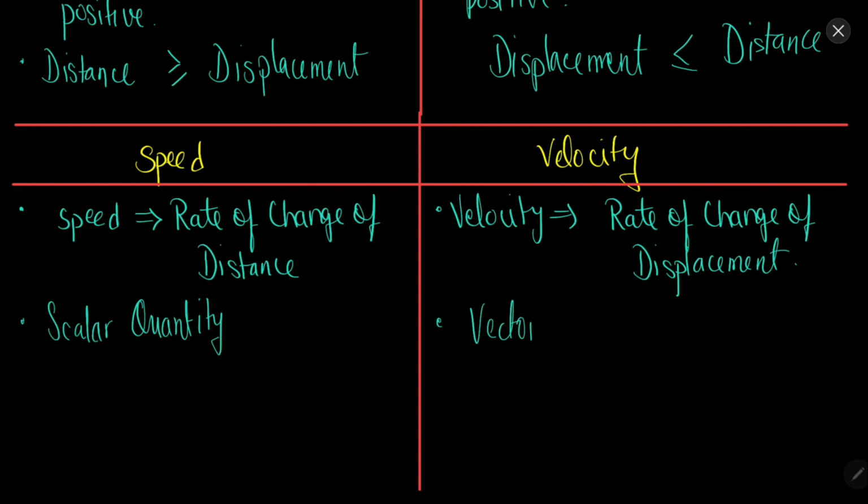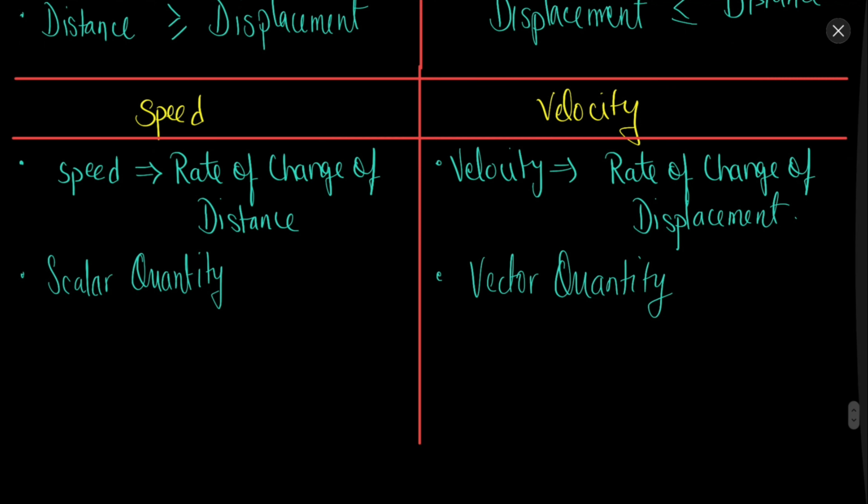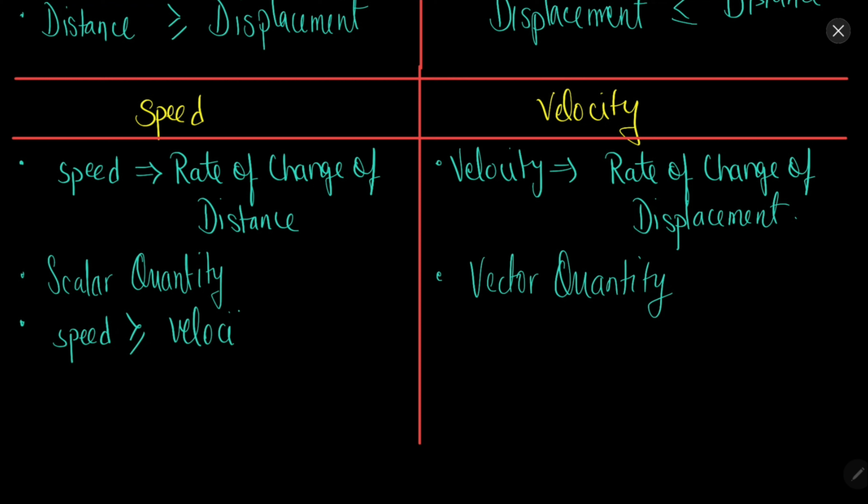Velocity will be a vector quantity because displacement is a vector quantity. So in speed we do not consider the direction, in velocity we consider the direction. Same thing, speed can be greater or equal to velocity, that is, velocity can never be greater than speed.